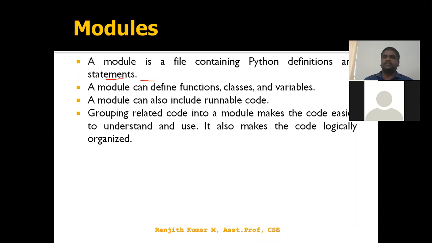Grouping related code into modules makes the code easier to understand and use, especially for reusable purpose. When we have modularity, we can reuse it in further usage. It also makes the code logically organized. Logically organized in the sense, if you are taking an e-commerce website, right? If I'm designing the catalog, electronics goods go in one category, clothes in one category, and footwear in another category. So like this, we are categorizing logically by using modularity.